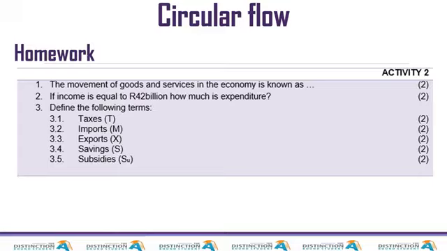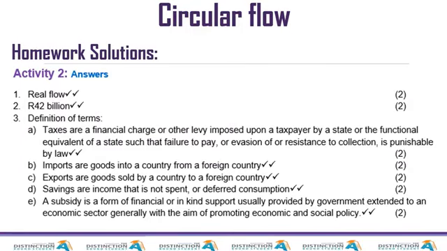The next one, if income is equal to 42 billion, how much is expenditure? All right, remember that concept. Income is always equal to expenditure and equal to production. So the answer there will be 42 billion. Even if they were to ask about income, expenditure, or production, the answer would still be 42 billion because they are always equal. All right, then you can mark those five: taxes, imports, exports, savings, and subsidy.